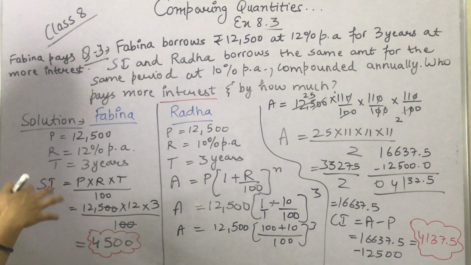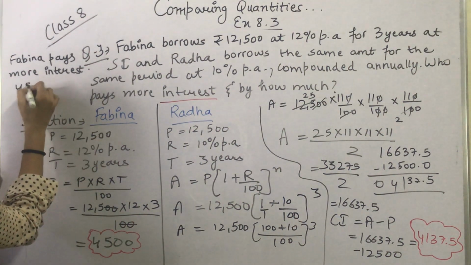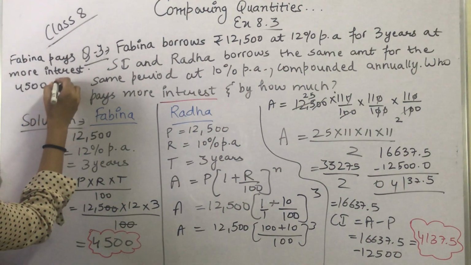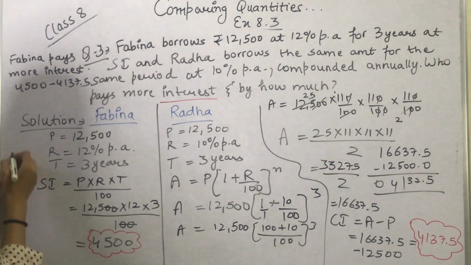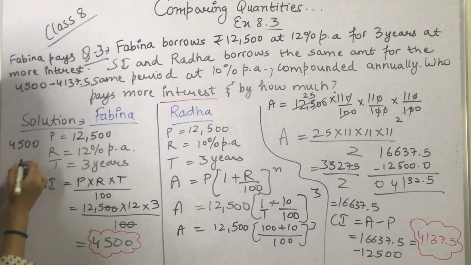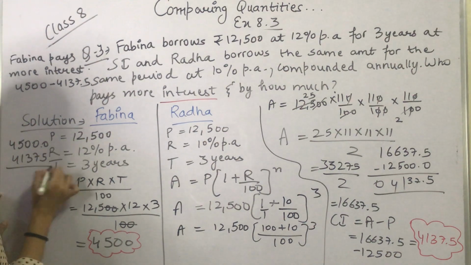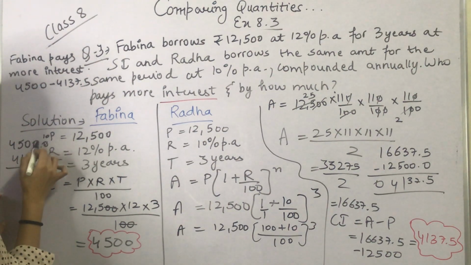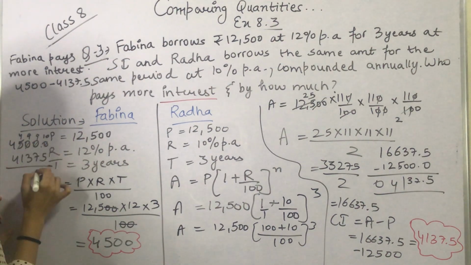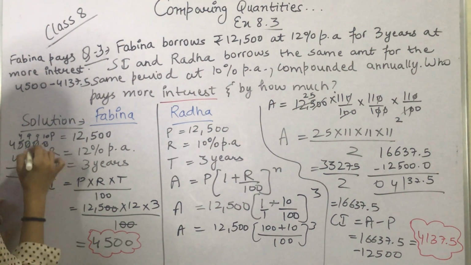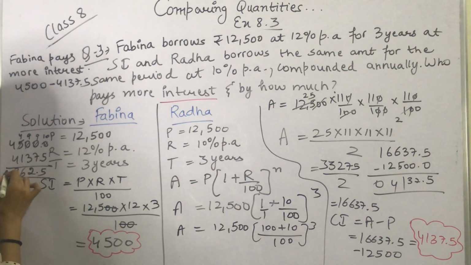Okay, and for calculating by how much, we will subtract 4137.5 from 4500. So 4500 minus 4137.5. So this becomes 10. This would be 9, this would be 9, this would be 4. Okay, 10 minus 5 is 5. 9 minus 7 is 2, 9 minus 3 is 6, 4 minus 1 is 3 and 0.